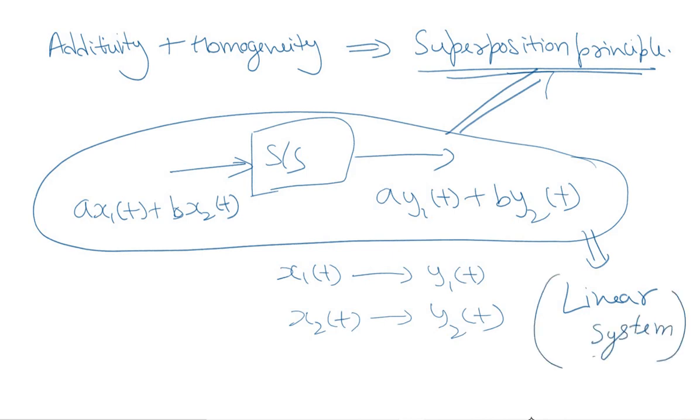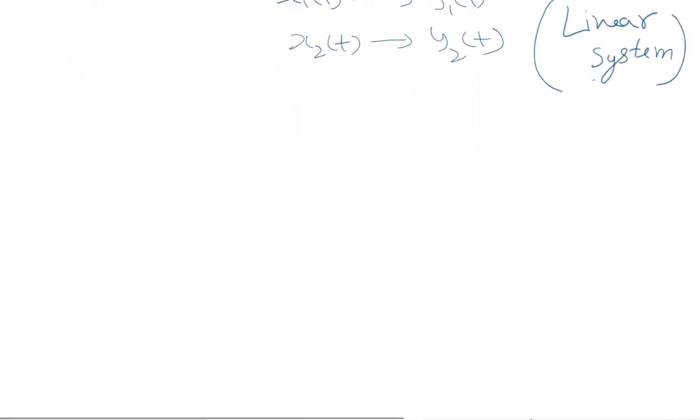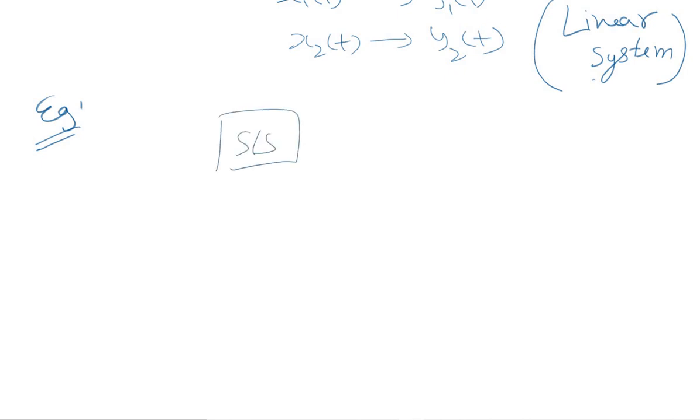So this is how we can identify any given system as a linear system or a non-linear system. We'll do some examples based on this that will give you a better picture of how we can identify a system as linear or non-linear. Let's take up a very simple example. We are given a system whose input is x of t and output is y of t, and y of t is equal to t times x of t.